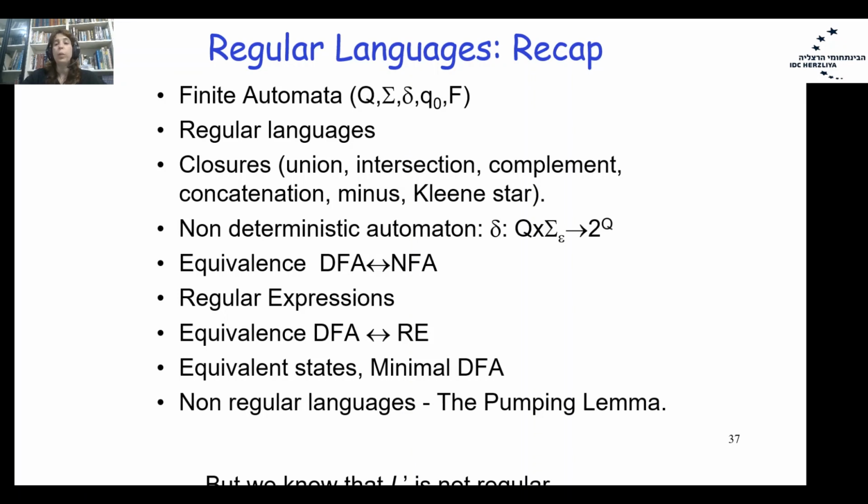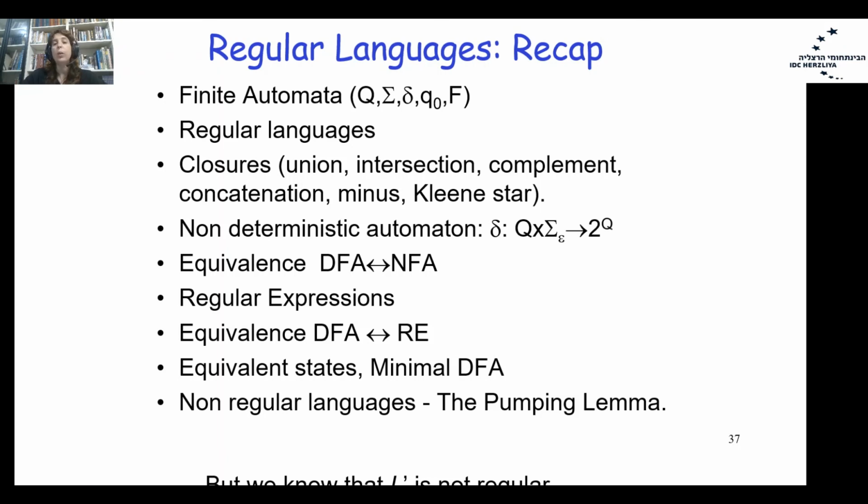We talked about regular languages. We talked about closure operations over regular languages. And we talked about union, intersection, complement, concatenation, minus, and the Kleene star operation.